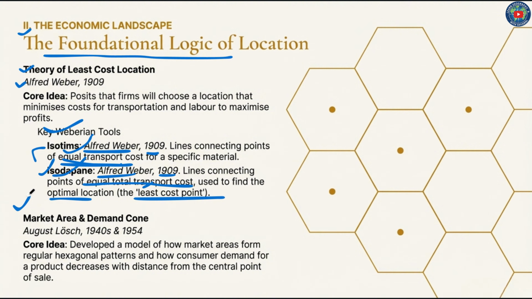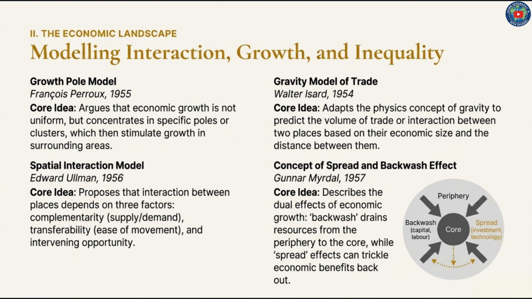Then market area and demand cone, provided by August Lösch in the 1940s, and 1954. The core idea was that he developed a model of how market areas form regular hexagonal patterns and how consumer demand for a product decreases with distance from the central point of sale.